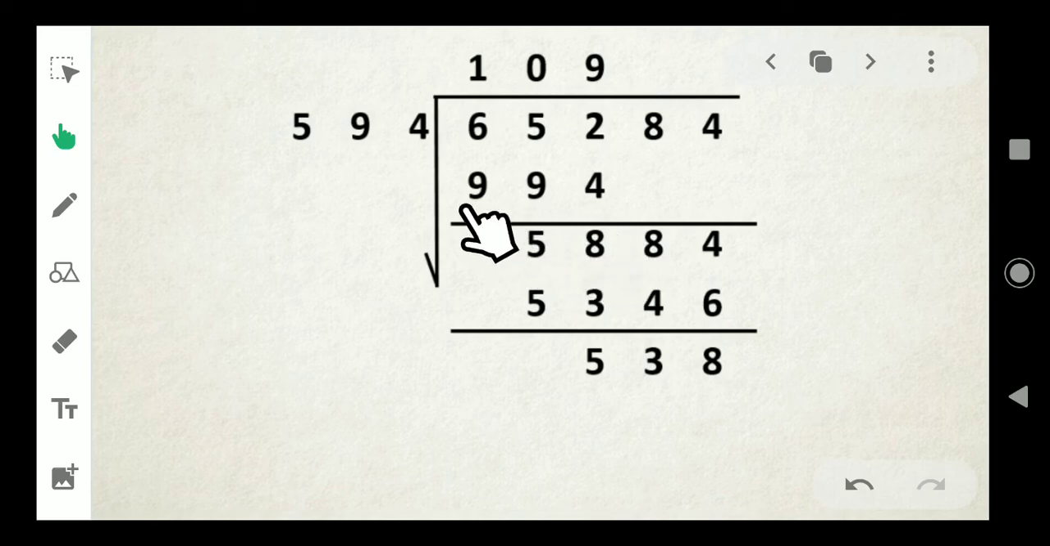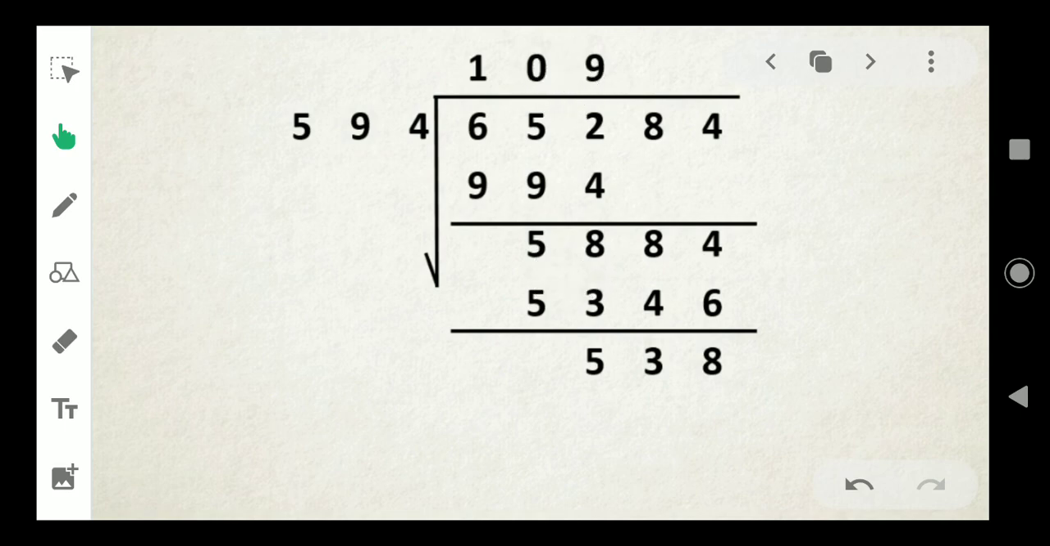In 58 there is no 594. So take the next digit down. 588. In 588 also there is no 594. So put one 0. Take next digit. If at a time 2 digits are taken down, we should put one 0 here. Don't forget it. At a time 2 digits are together taken down, we should put one 0 here and take it.